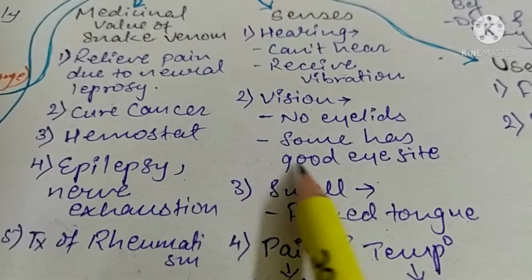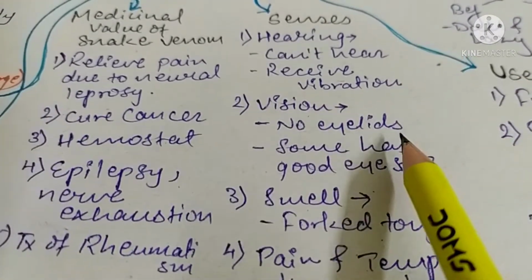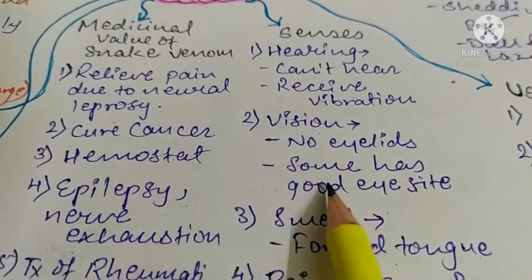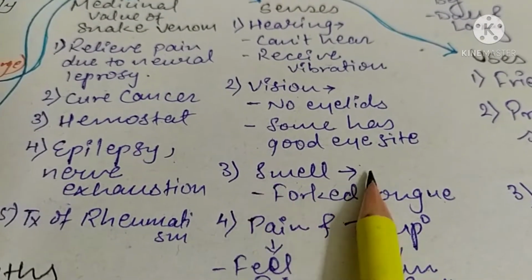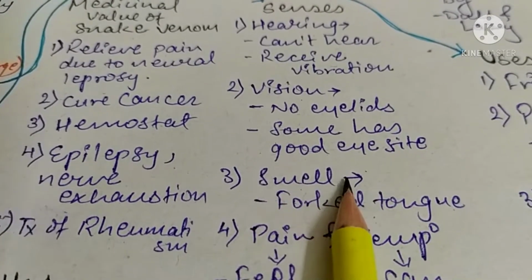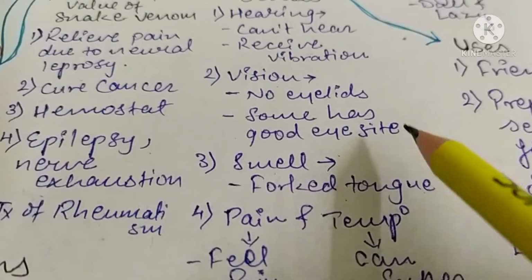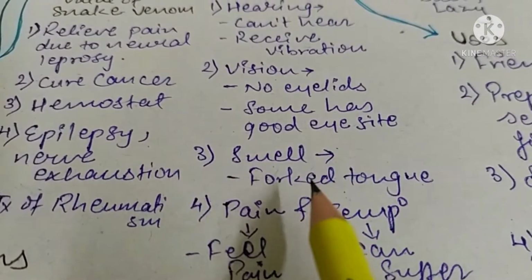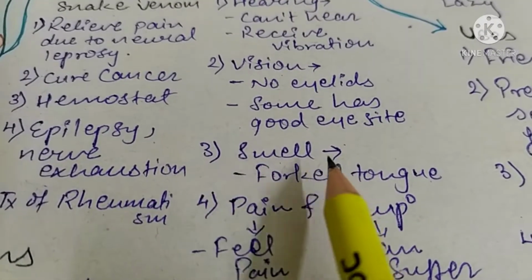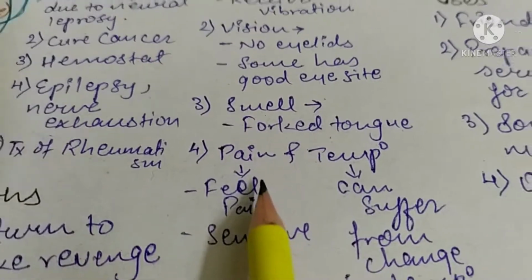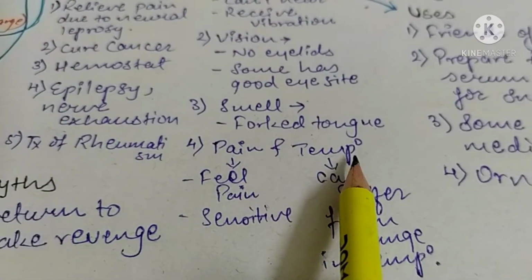And some snakes are good at eyesight, because they hunt their prey at night, so they have good eyesight. Then smell: they don't have functioning nostrils. Some snakes do have them, but the nostrils don't work, so they have a forked tongue, which has a split at the tip of the tongue. With the help of that, they smell the prey or the scent present in the environment.